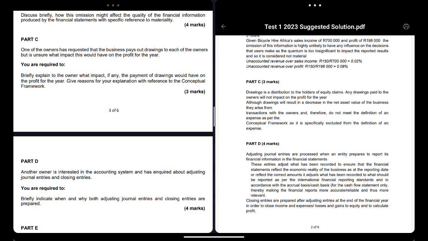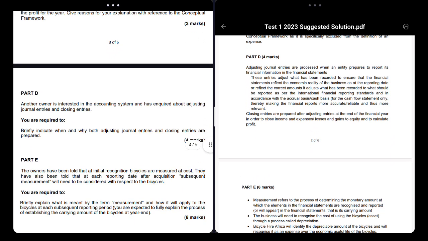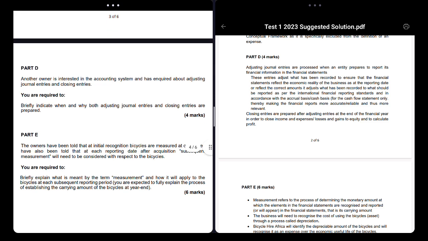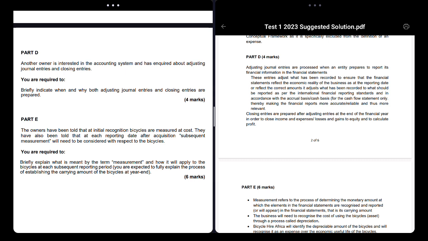So you have to say that, right? Part D. Another owner is interested in the accounting system and wants to inquire about the adjusting journal entries and closing. Now, what are adjusting journal entries? You know how at the end of the year they make you do your financial statement in the test. They say accrued income, accrued expense, income received in advance. Those are called adjusting journal entries.